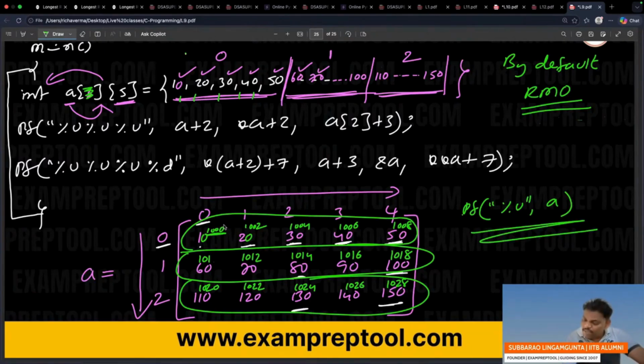What is the meaning of base address? Base address means the first person's address, the address of the 0th row, 0th column.